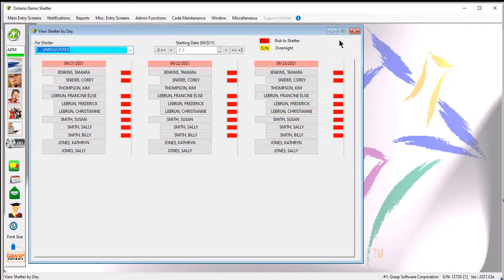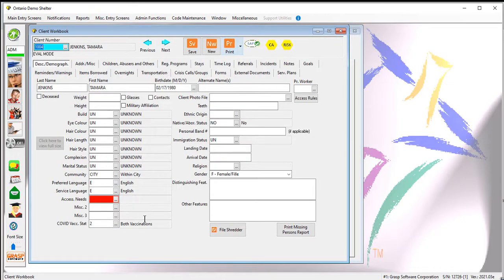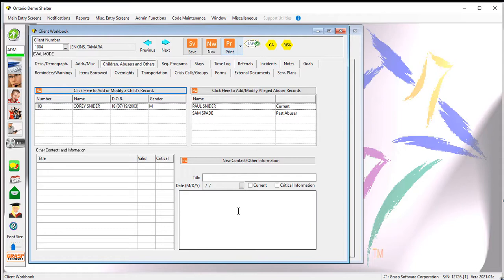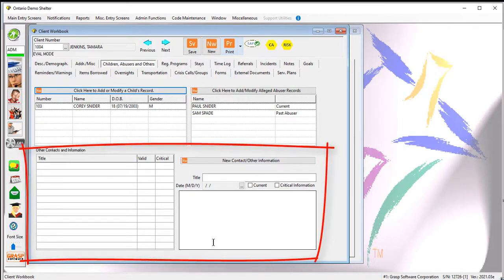One more thing that you may want to do, and this is totally optional, but if you want more details such as their vaccination dates and so on and so forth, which was mentioned in that paper from MCCSS, you could track that under this tab. So in addition to using that miscellaneous field, you may also want to go into this 3rd tab, Children, Abusers, and Others, and down here in this bottom section, you can create a record of that information.